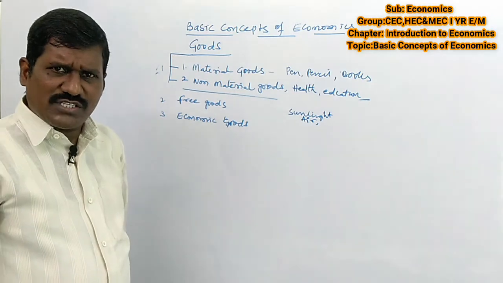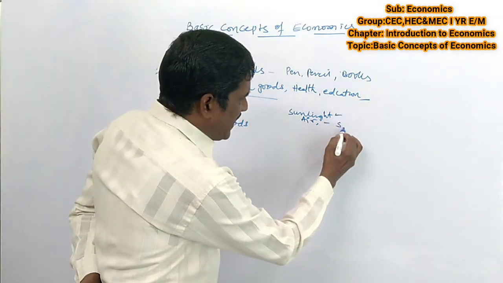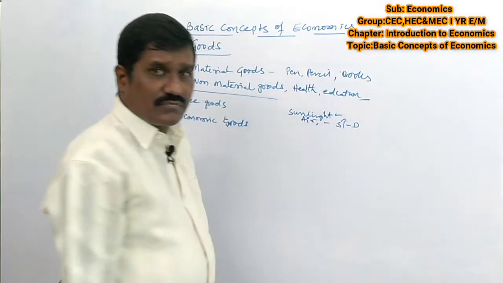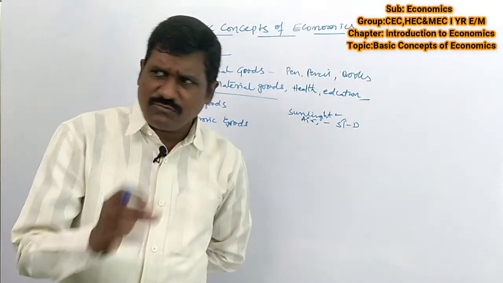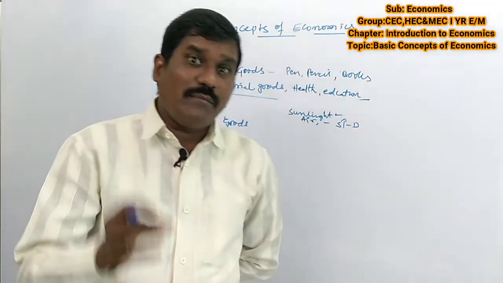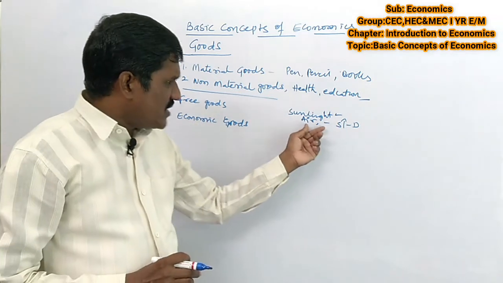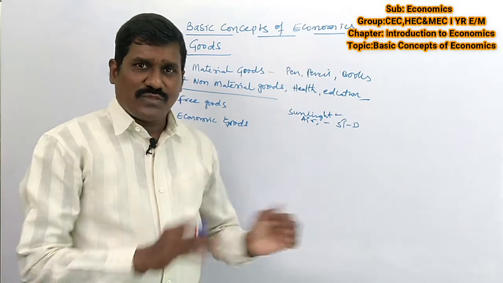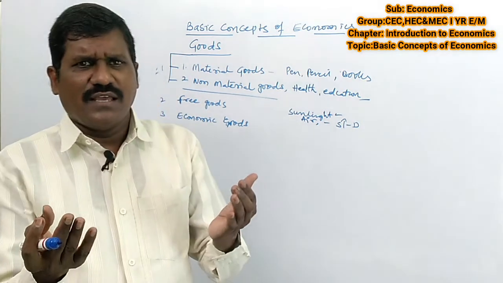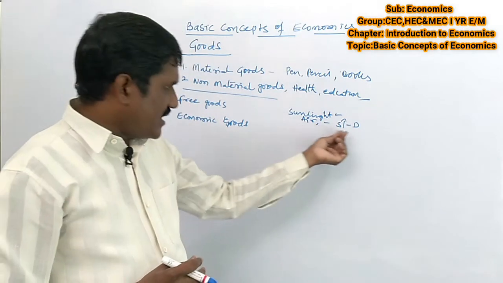How can we say so? The supply of sunlight and air is more than the demand. The goods and services whose supply is more than the demand are called free goods, and they have no price. Can you purchase sunlight? No. Can you purchase air? No. So the goods which have no price and are abundant in nature,